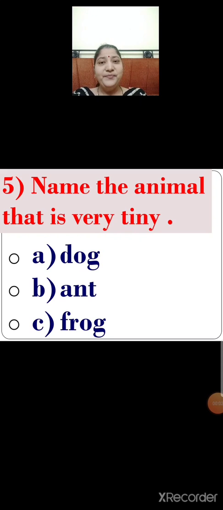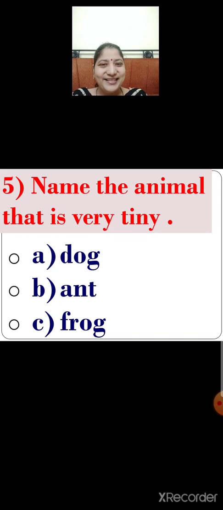Number 5. Name the animal that is very tiny. Let me repeat again. Name the animal that is very tiny. There are 3 options given below. Option A, dog. Option B, ant. Option C, frog. Children, dog is of medium in size. Frog is small in size.